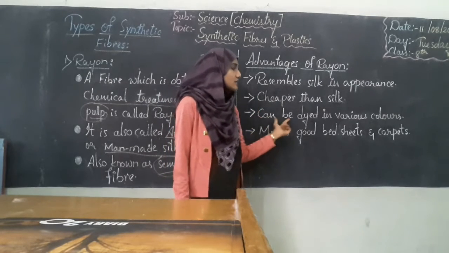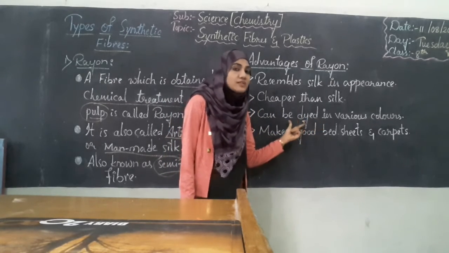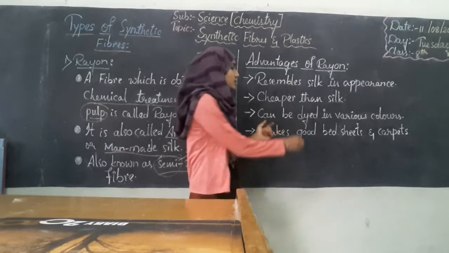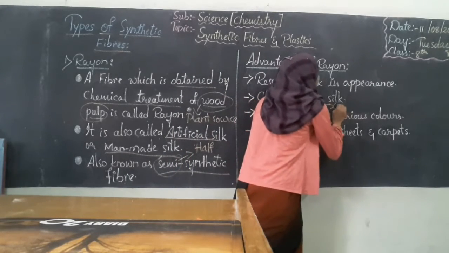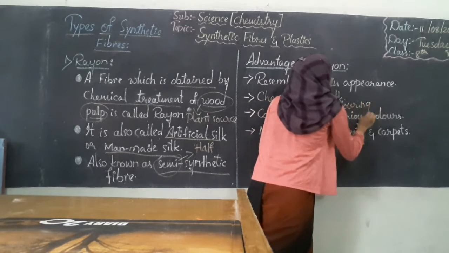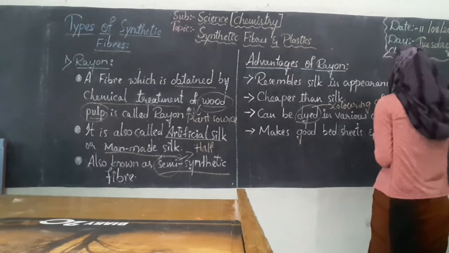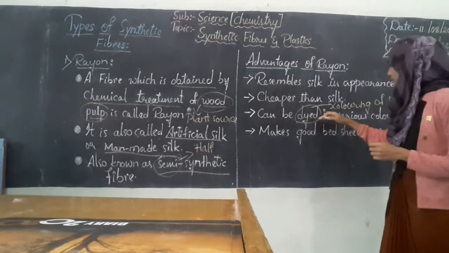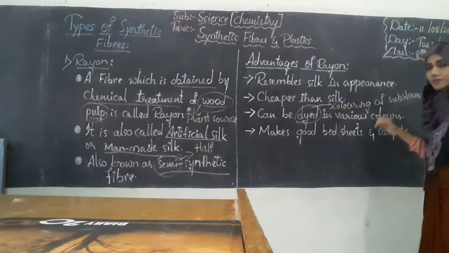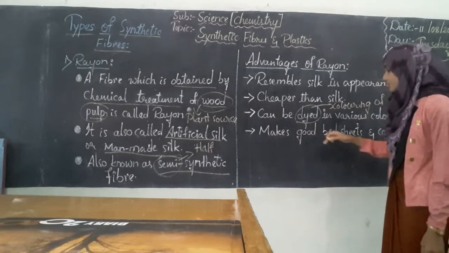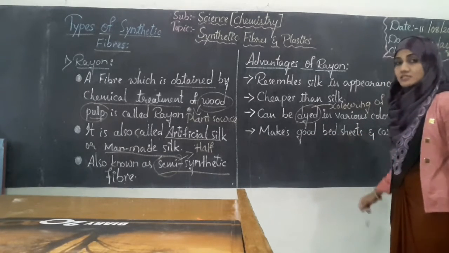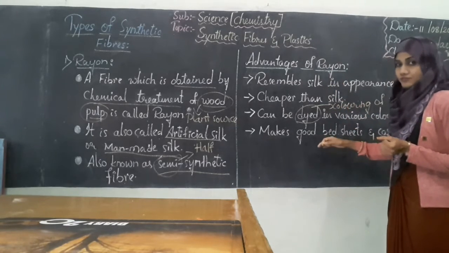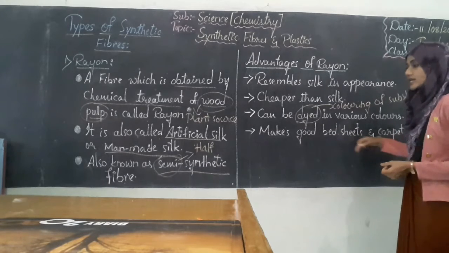Next, it can be dyed in various colors. We can't dye much on natural silk, whereas rayon, artificial silk, can be dyed. What is the meaning of dyed? Dyed means coloring of things or substances. So rayon can be colored in various colors. And the last point, it makes good bed sheets and carpets. Bed sheets and carpets need much more quality, and rayon stands tough to that. Hence it makes good bed sheets and carpets.